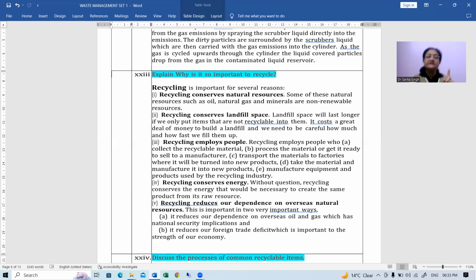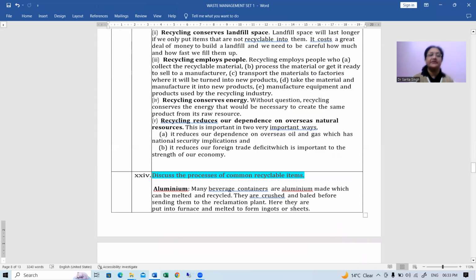Number one, it reduces our dependence on overseas oil and gas, which has national security implications. Number two, it reduces our foreign trade deficit, which is important to the strength of our economy. So overall, recycling is such an important thing in the present world, which should be done in each and every country.